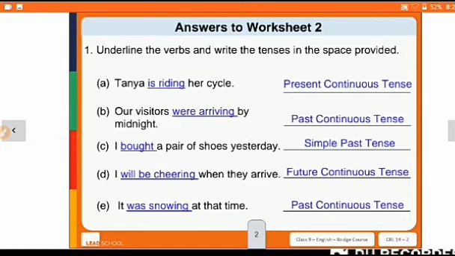Okay, so the structure of present continuous is subject plus am, is, are plus V1 plus ing, means we will add ing with the main form of the verb. So here what is the main form? Ride. So here we have added ing with the verb ride. So that's why Tanya is riding her bicycle. So here it is our present continuous tense.